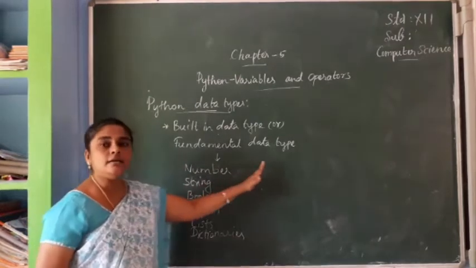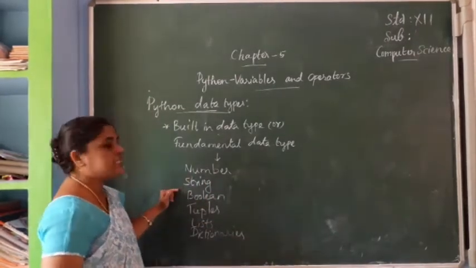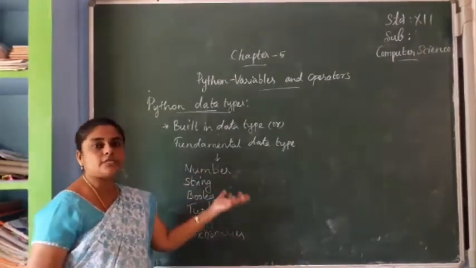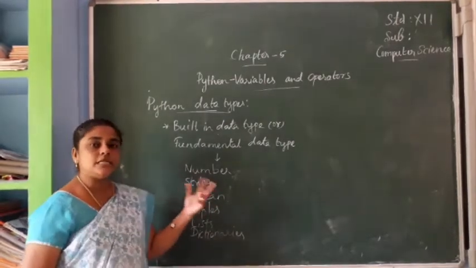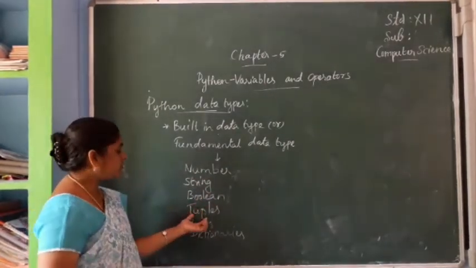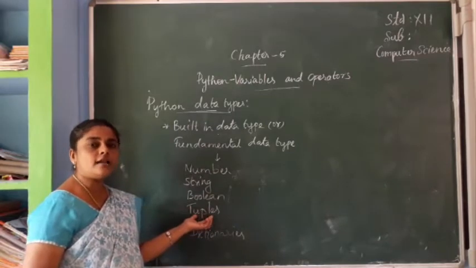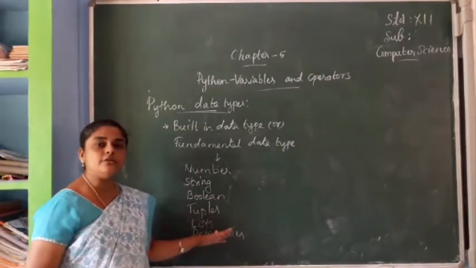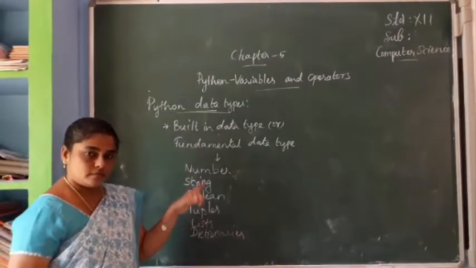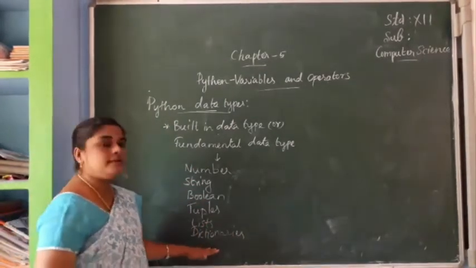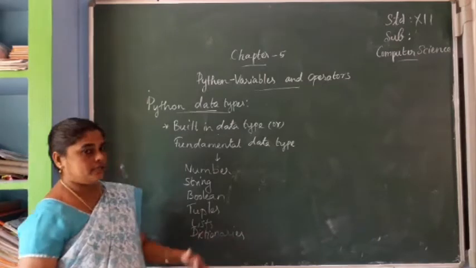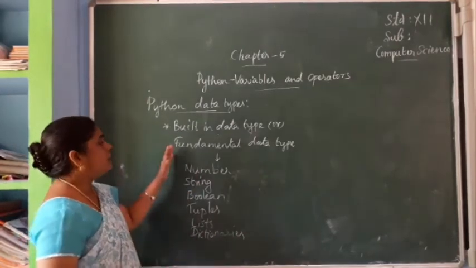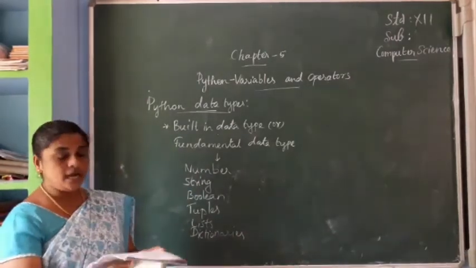Number means we are using only numeric values. String means a sequence of characters. Boolean means true or false, or yes or no. Tuples, the values are given inside parentheses. List means the values given inside square brackets. Dictionaries we can see later. These are the fundamental data types.